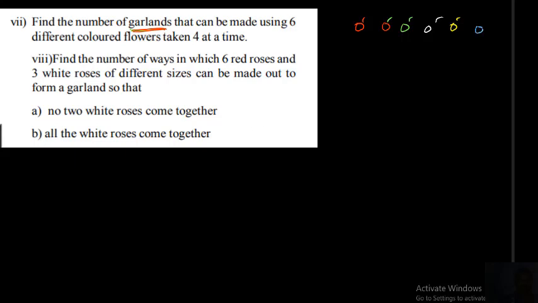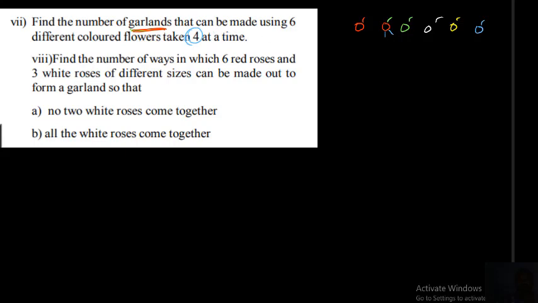Okay, no problem. Assume that these are 6 different colored flowers. Both are red, but assume that they are different. Now we want to make a garland without any condition. What can I say? 6 minus 1 factorial by 2. But what is the condition? You want 4 only, from those 6.